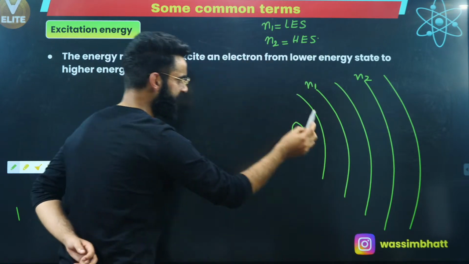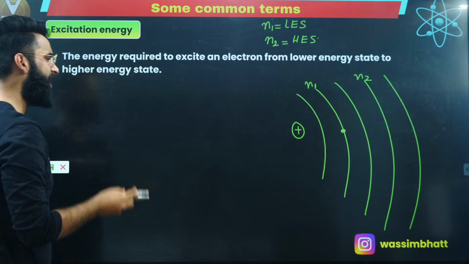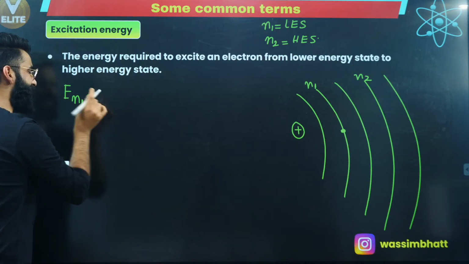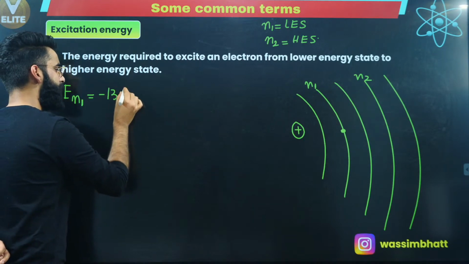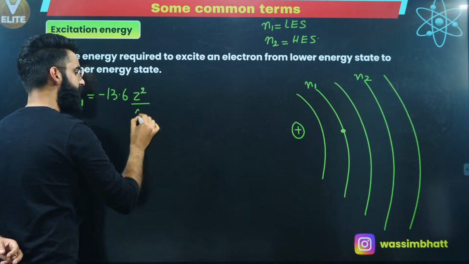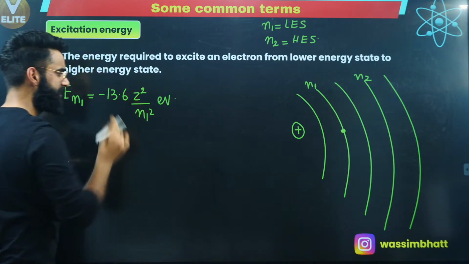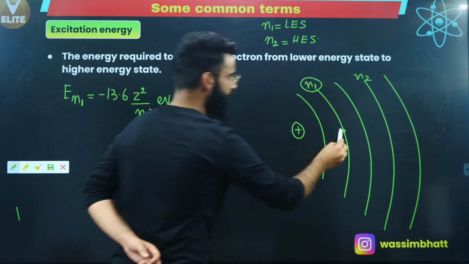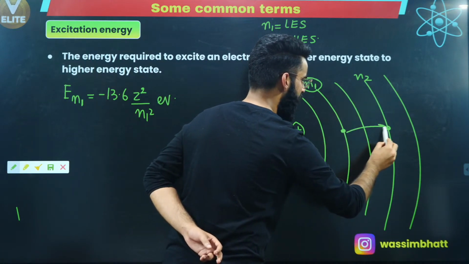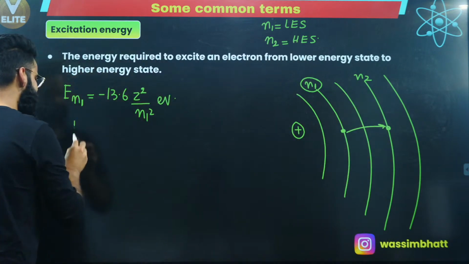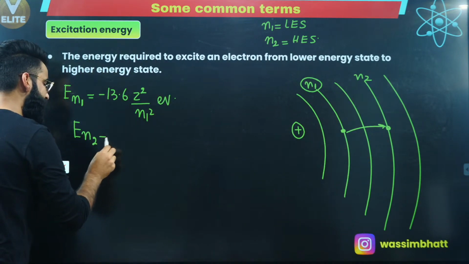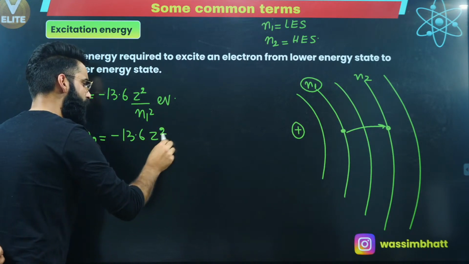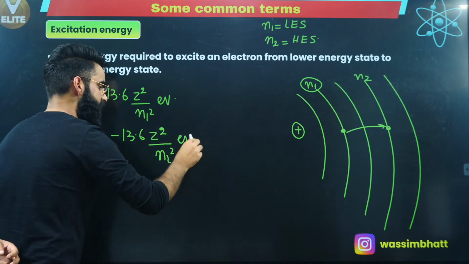First of all, if the electron is present in the lower energy state, how much energy does this electron possess? When the electron is present in the N1 energy state, its energy is going to be minus 13.6 Z square divided by N1 square electron volts, correct? This is the energy possessed by the electron in the lower energy state. When the same electron goes to the higher energy state, how much energy does it possess? I'll say E N2, energy possessed by the electron in higher energy state N2. It's going to be minus 13.6 Z square divided by N2 square electron volts, correct?